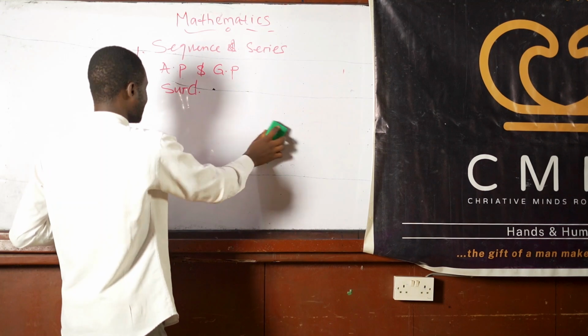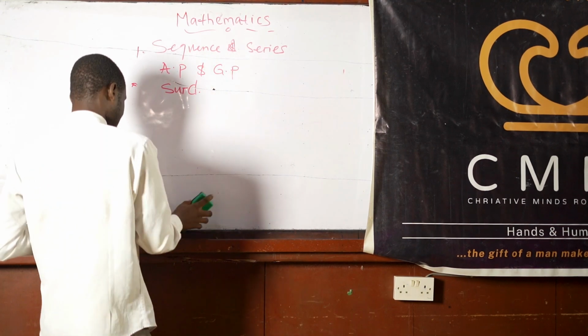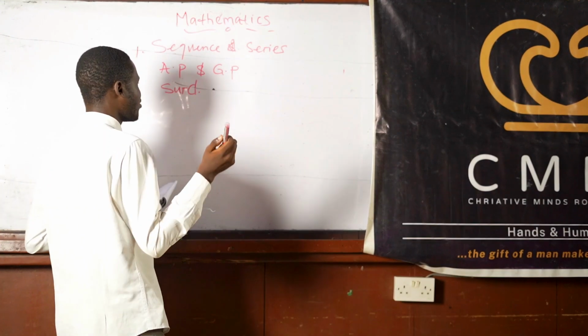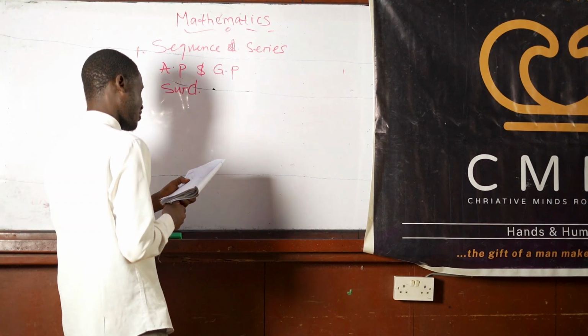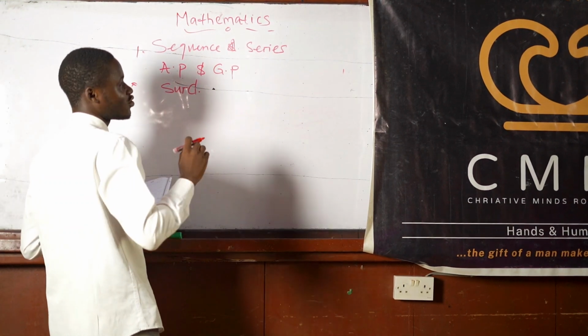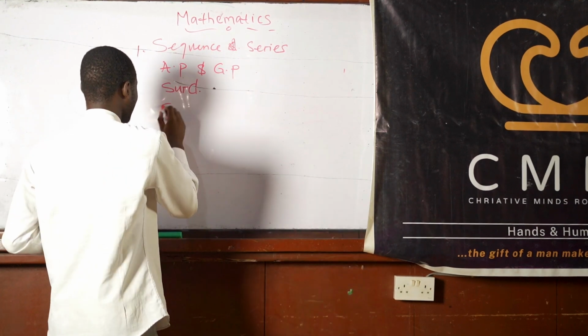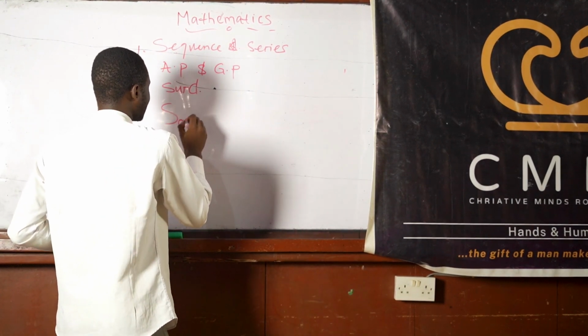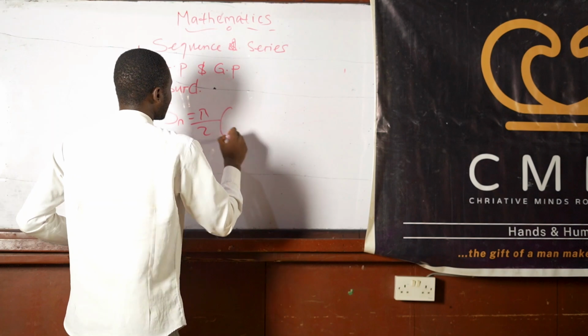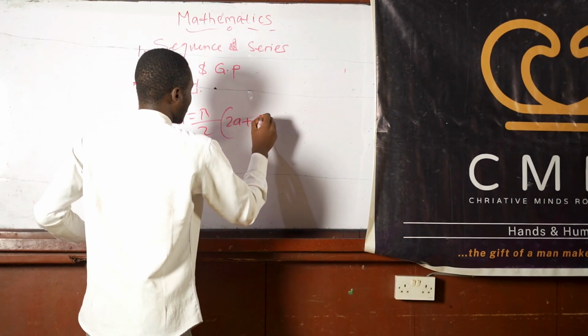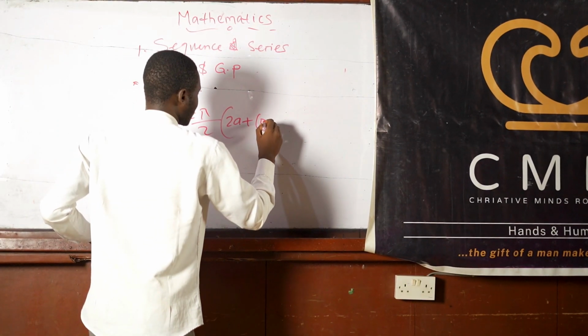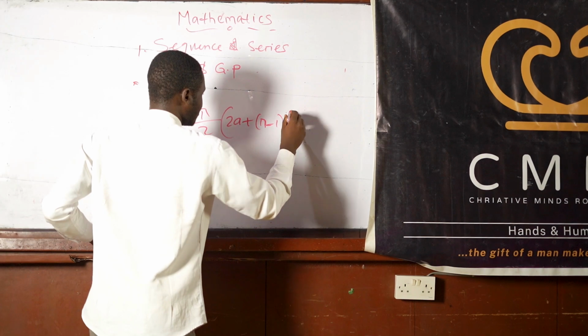You know, I told you earlier that your knowledge of logarithm is going to be needed here. Before I get into that, let me quickly brush over this. There is a formula for finding the sum of the first n terms. It's just like this: the sum of the first n terms is n over 2 times (2a plus (n minus 1)d).